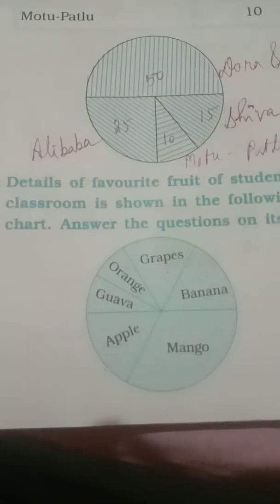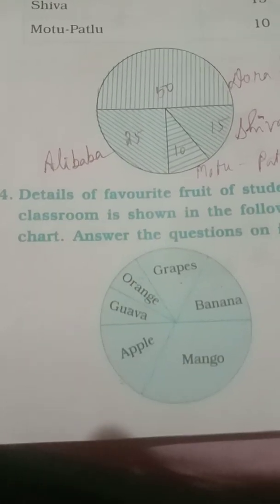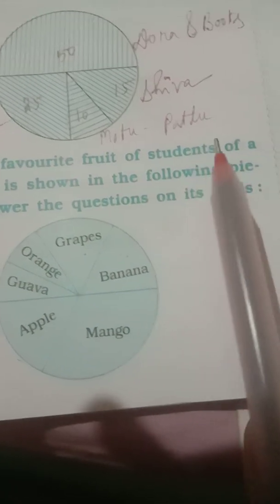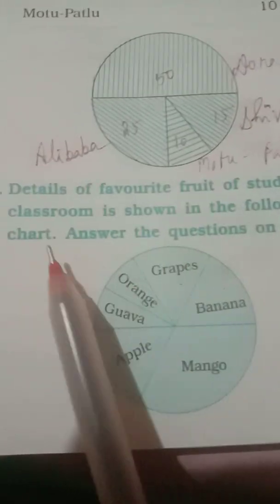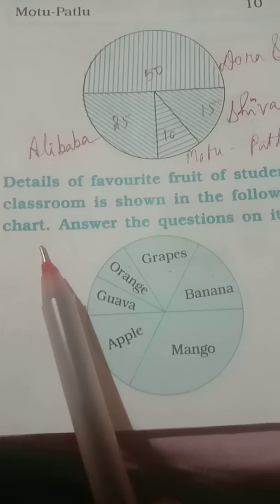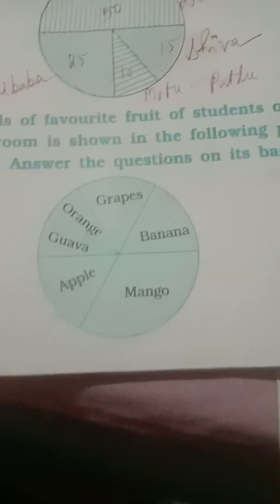Now the next question is question number 4. Details of the favorite fruit of students of a classroom are shown in the following pie chart. Answer the questions on its basis.